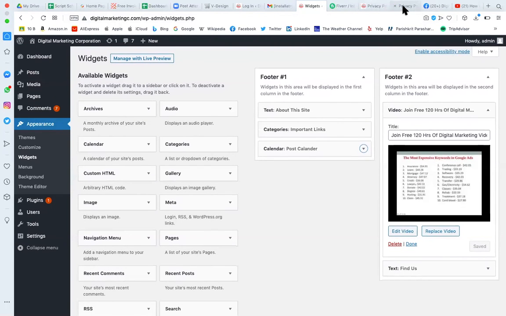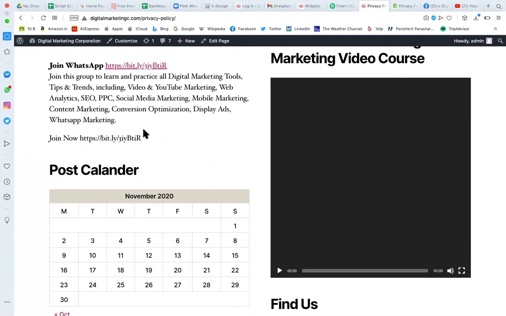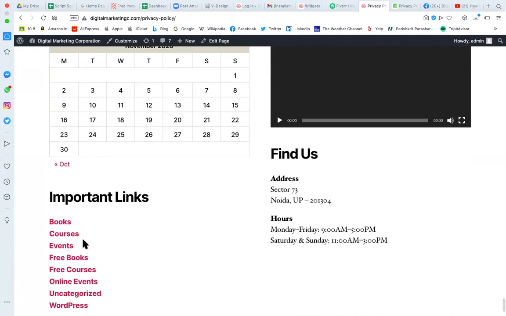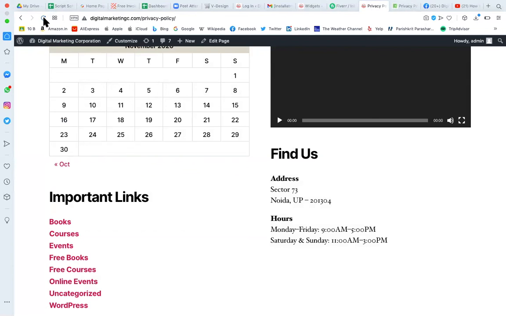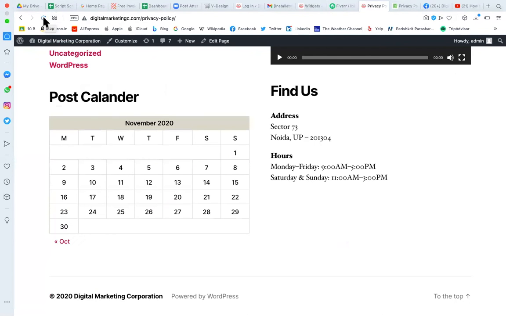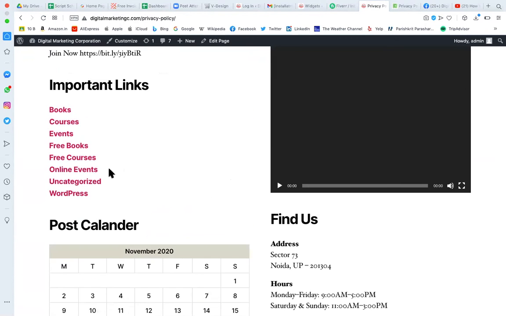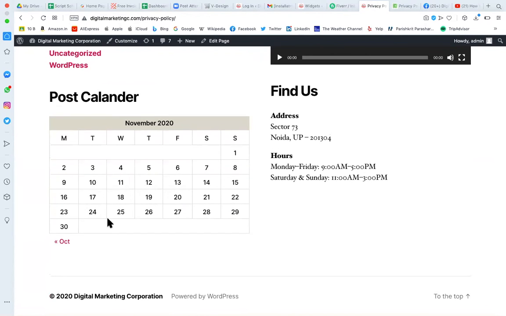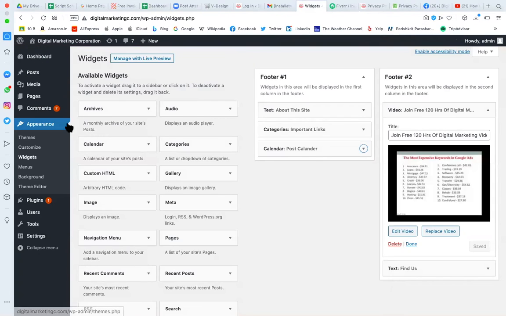So come back here, and right now it's text, calendar, and category. And now we have changed it to text, category, and calendar. So go and refresh the page, and now you can see text, category, and calendar. So is it manageable? Yeah.